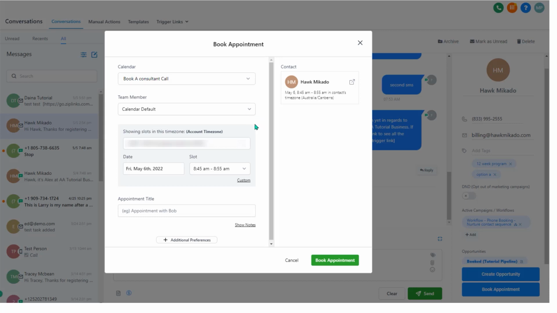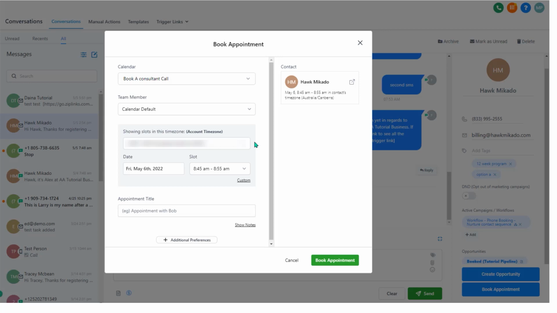You can then select what view you want to see the appointments in. That will default to your account time zone, so you don't likely need to change that. However, you will see on the right hand side what it looks like in the contact's time zone if they are in a different time zone. In this case, we're looking at 8:45 a.m. and it's 8:45 a.m. for the contact as well. However, if that contact was in a different time zone, then it'll show what it would be for them.